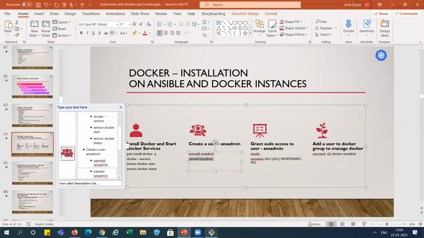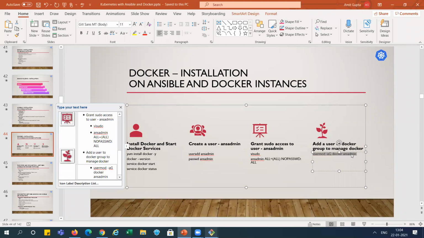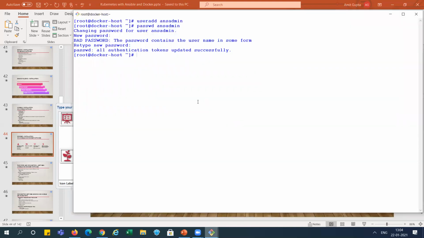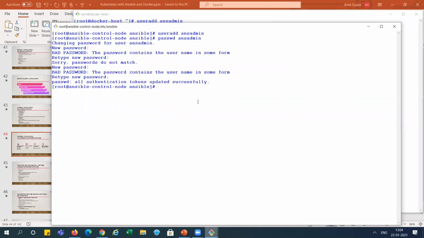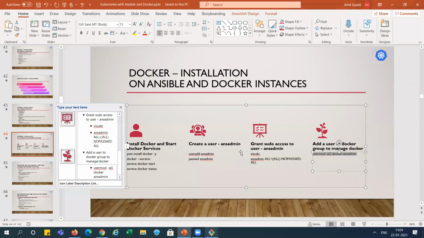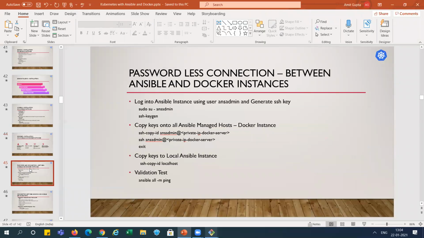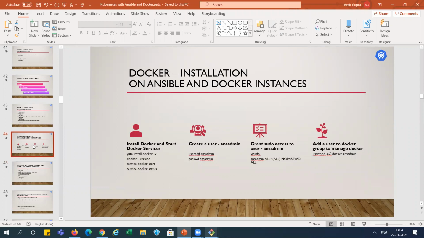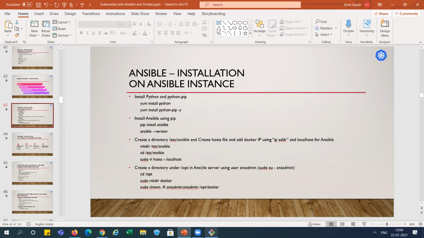Now we need to add this ansadmin user into the Docker group. We need to run this command. It's done. Now our user is added, right? And we have created this user. Now that we have created this user over here, we can go back and do this step.